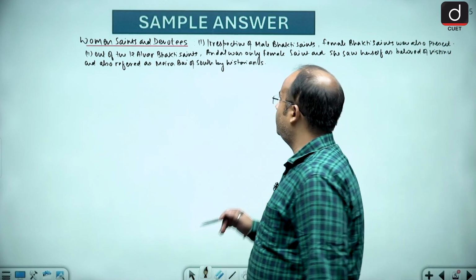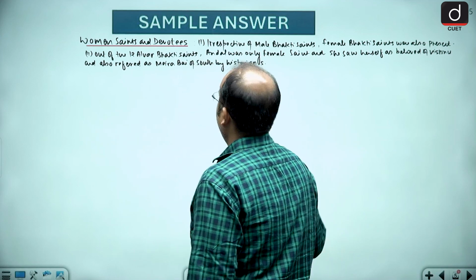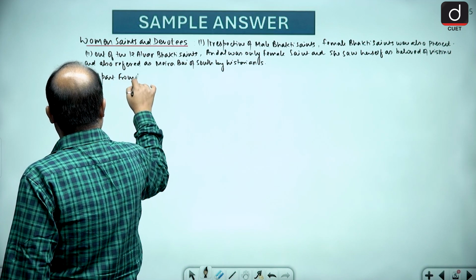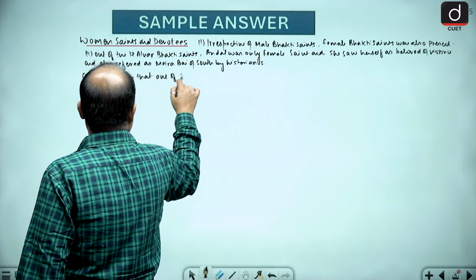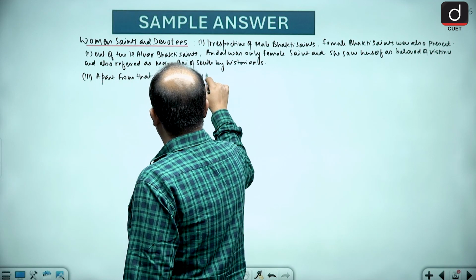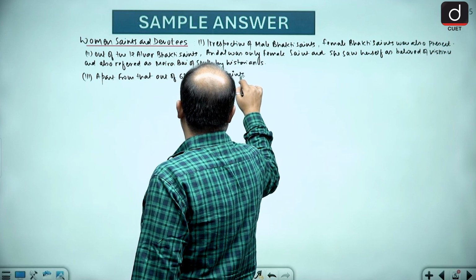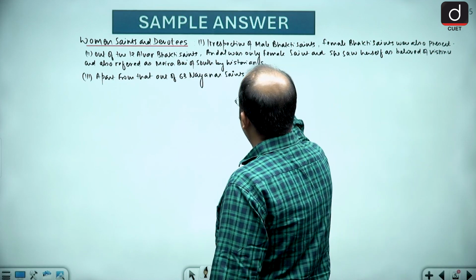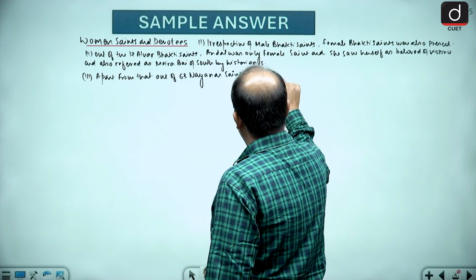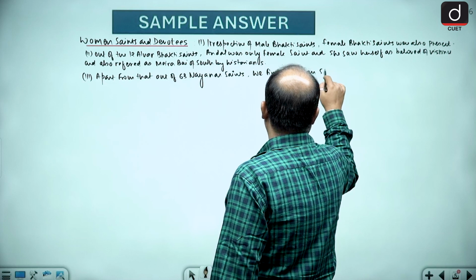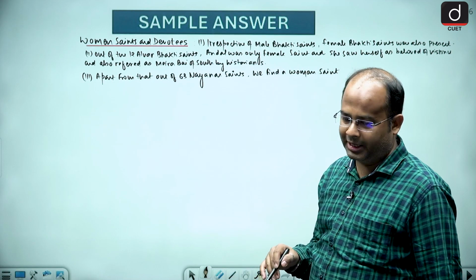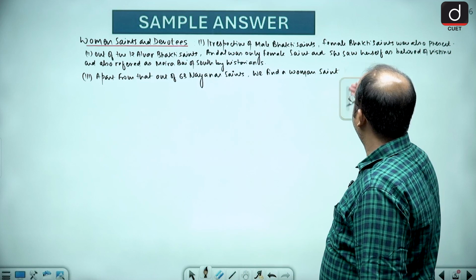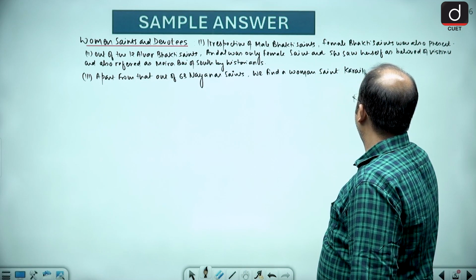Apart from that, in the third point you can note down that out of 63 Nayanar saints, we find a woman saint whose name was Karaikal Ammayar.